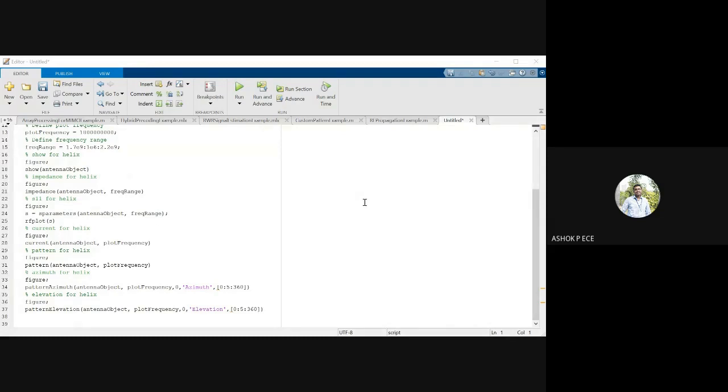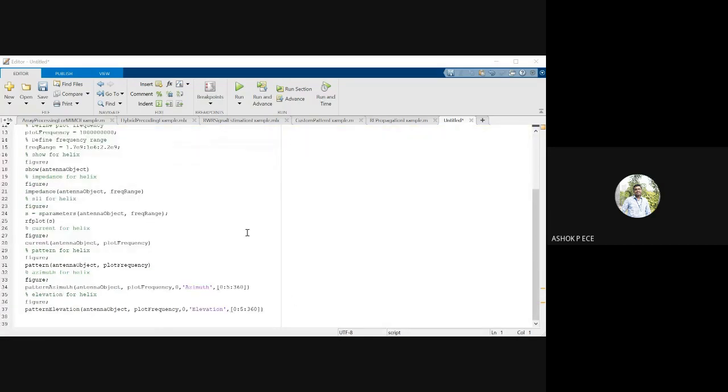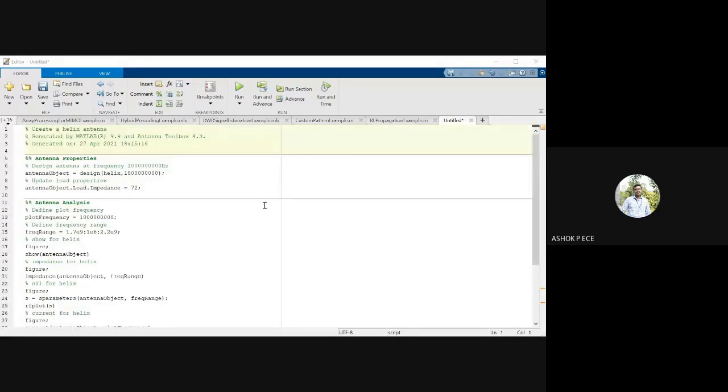So whatever plot we have seen and whatever analysis we have done so far is generated as a code. You can save it and you can use it for our application whenever you want a helical antenna to be designed. You can run this program and you have your output ready. You can see the date, time, everything is coming, and you're designed using what version of MATLAB and what toolbox you're using. Everything will be displayed by your MATLAB.